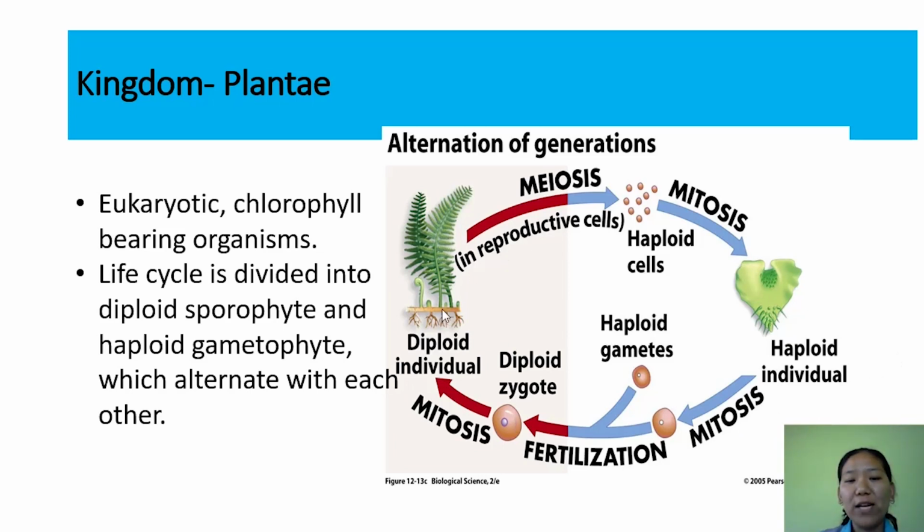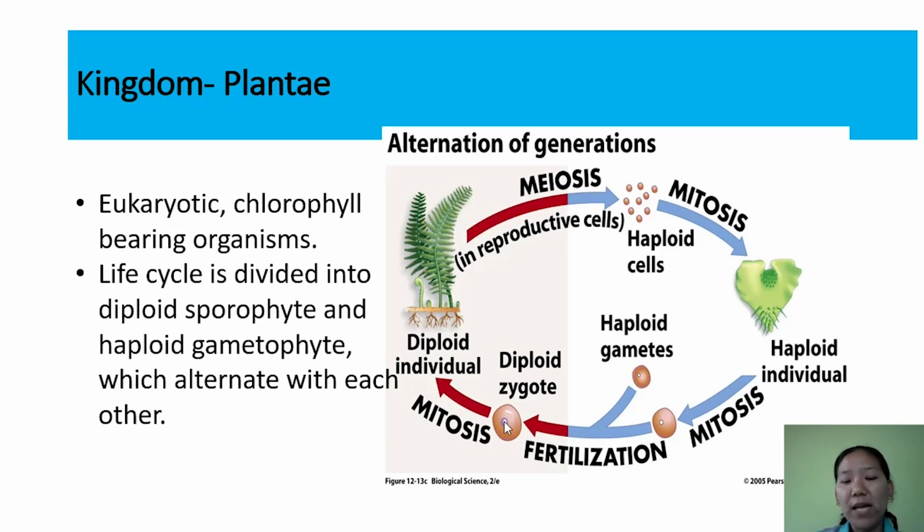In the life cycle of the pteridophyte, you can find that this plant body, which we usually see here, produces spores, which are haploid, and this spore undergoes mitosis to give rise to a haploid individual, the gametophyte, and this haploid individual will produce gametes, and two different gametes fuse together to form a zygote.